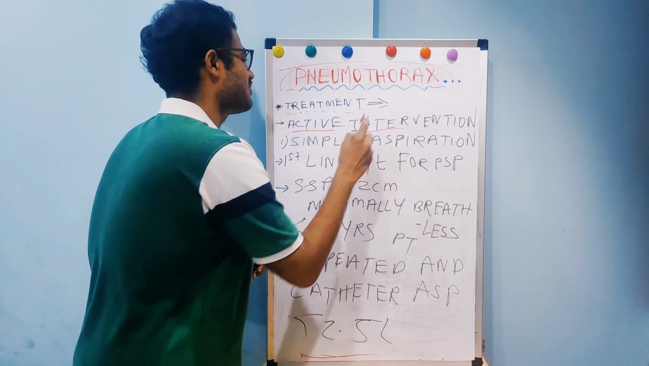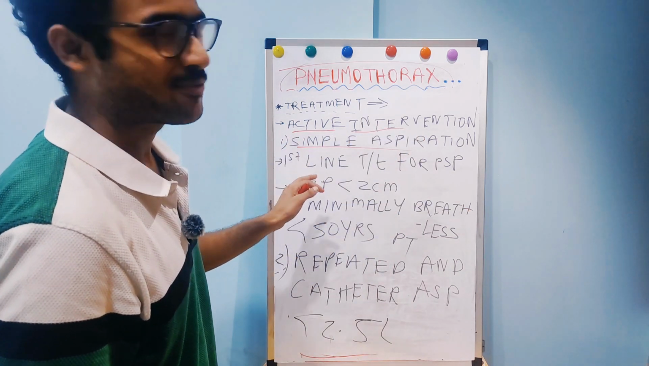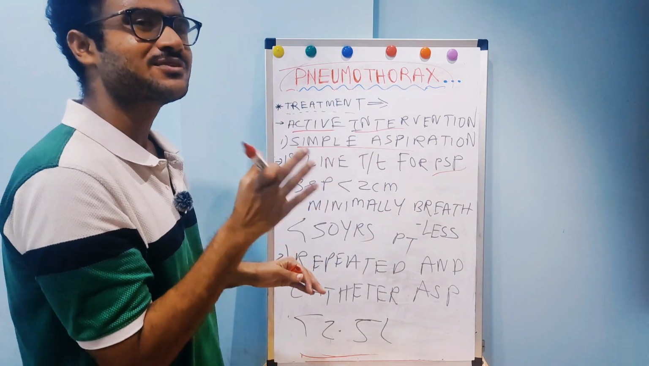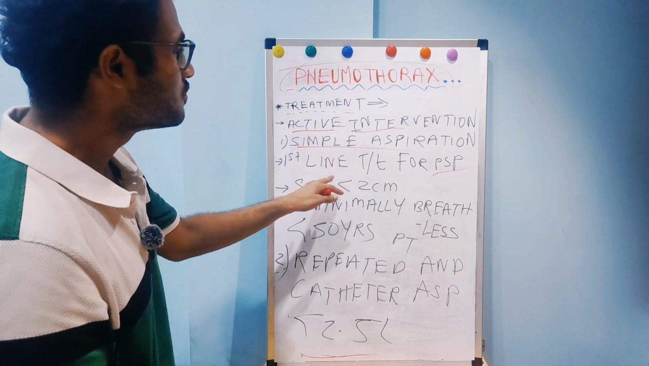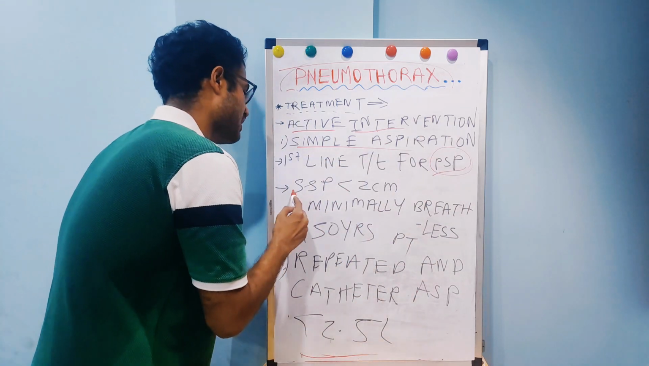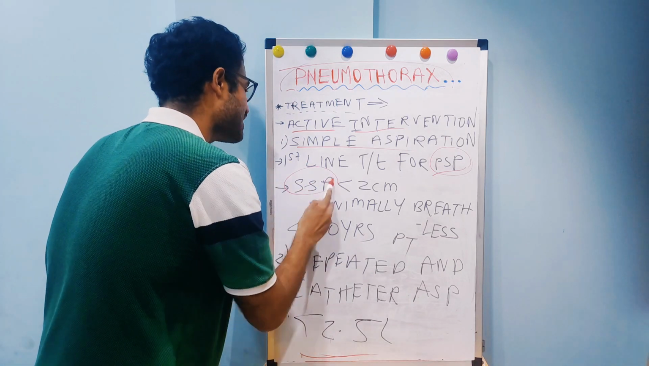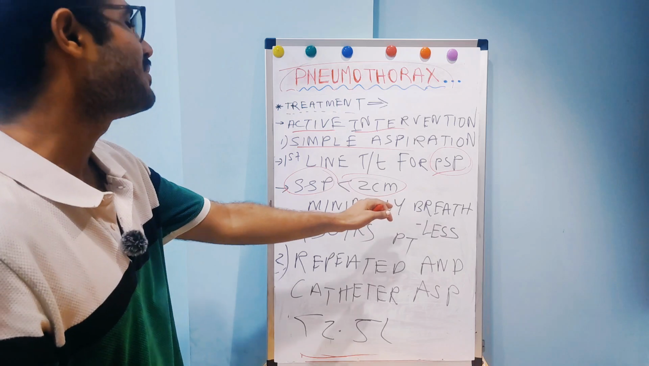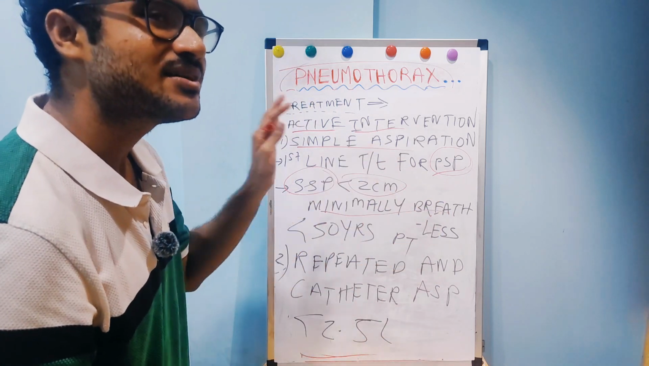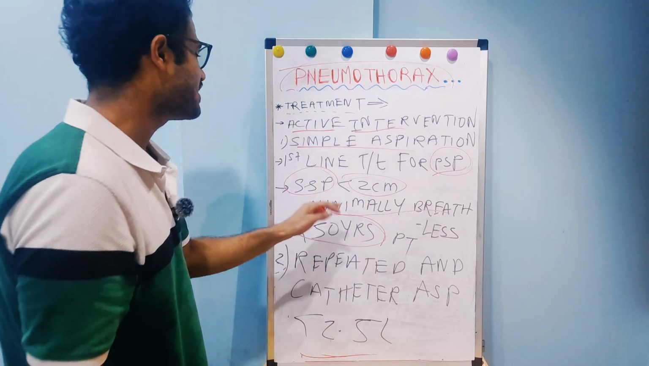Active intervention, simple aspiration: we aspirate. It is the first line of treatment for primary spontaneous pneumothorax. So we aspirate the air or gas which is there in the pleural cavity. It is the first line of treatment for primary spontaneous pneumothorax, and it is only recommended in secondary spontaneous pneumothorax if the pleural tear is less than 2 centimeters, the patient is minimally breathless, and he is less than 50 years of age.